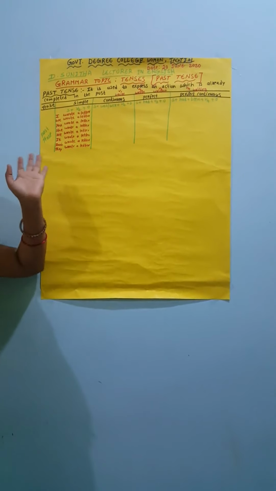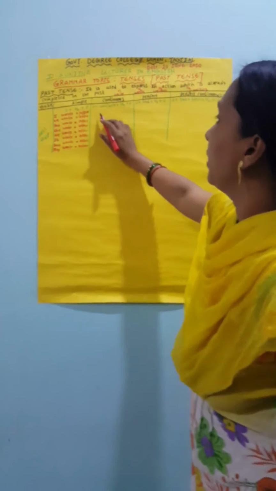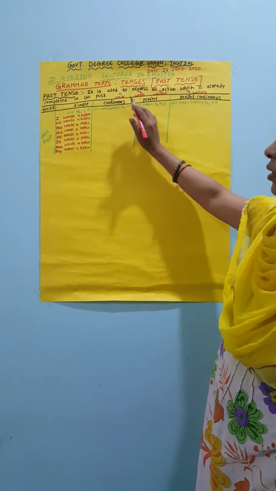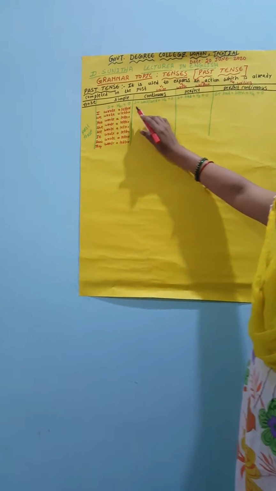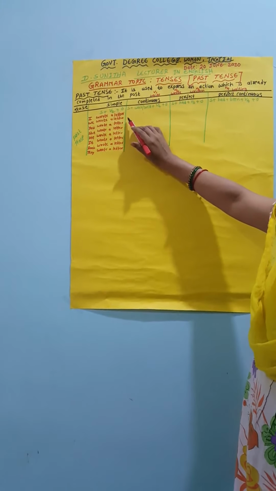So we can see the next example, the past continuous. The structure of the past continuous is subject plus was or were plus V4 plus object. So according to the subject, if we use a singular subject, we take was. If we use a plural subject, we take were. So the verb form is used here. Okay. So see the examples. How can we change the verb?